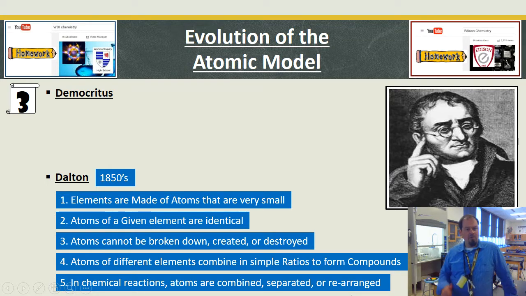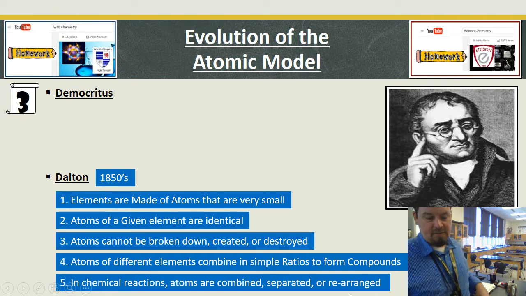Atoms cannot be broken down, which came down from Democritus, but then he expanded: atoms cannot be created or destroyed. I can't do any of that with an atom. So then he figured out atoms of different elements combine in simple whole number ratios to form compounds. So I have one Na and one Cl forms NaCl. I have H2O, two H's with one oxygen. I need simple whole number ratios to form compounds. In chemical reactions, then, just like Legos, I can take these things apart and rearrange them, but I can't add more stuff. I can't lose any stuff. I've got to use it all up. All the pieces are still all the pieces.